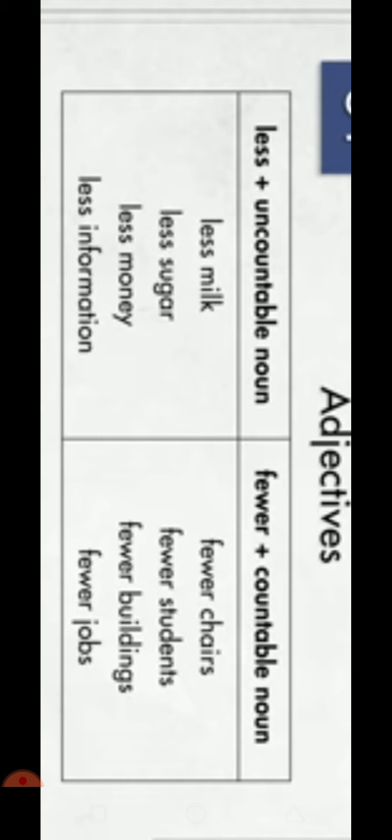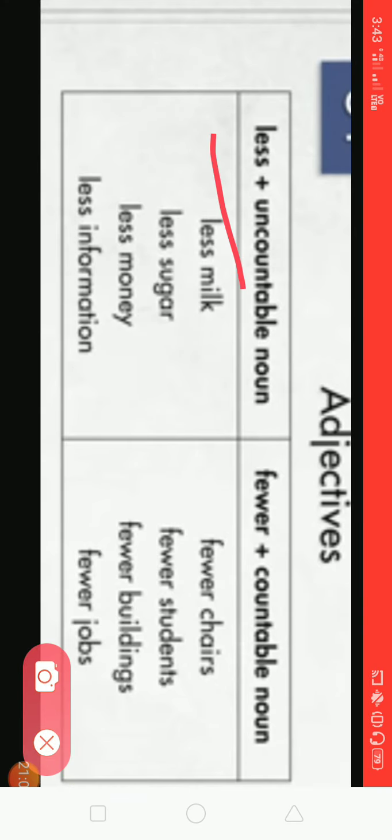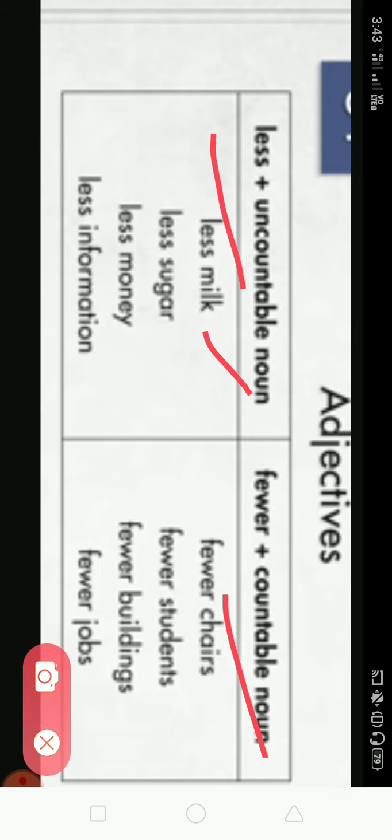now using less and few. Less is used with uncountable nouns, and few is used with countable nouns, like less milk, less sugar, less money, less information. Milk is uncountable, sugar is uncountable, money and information too.